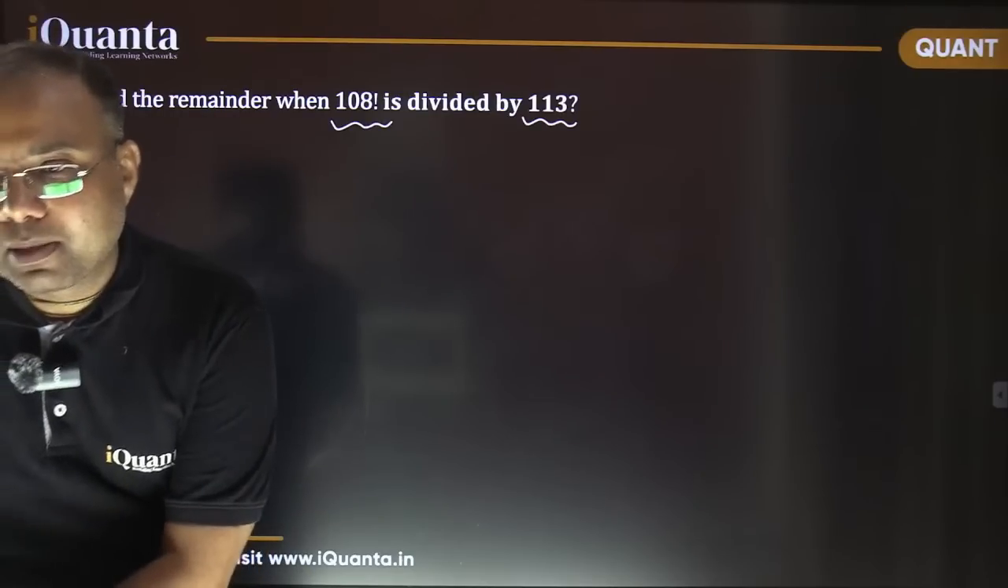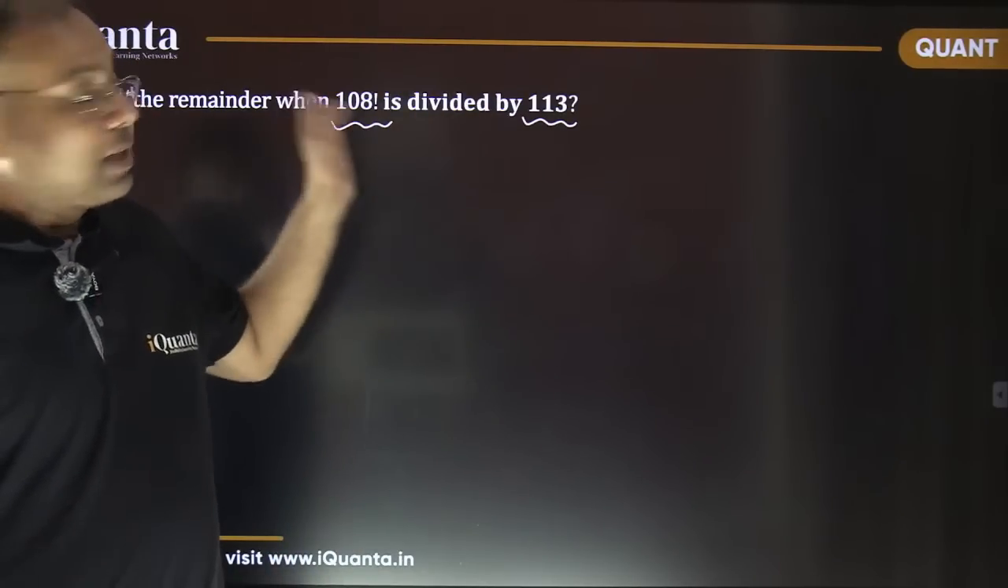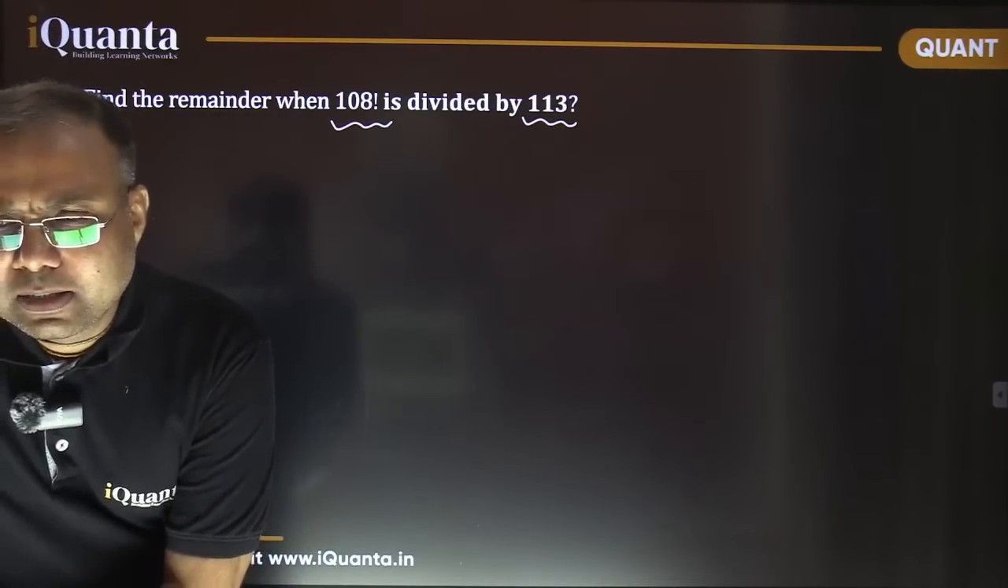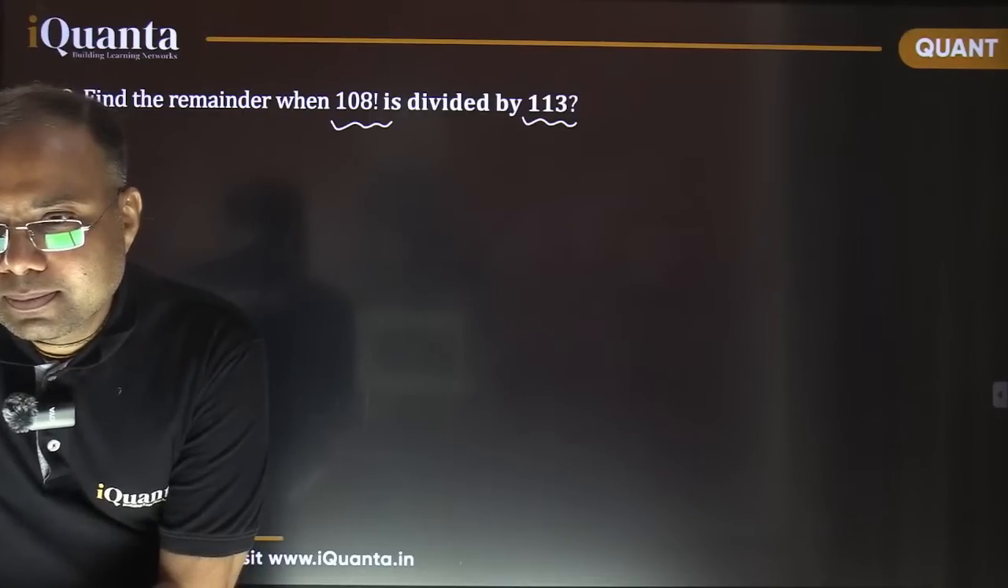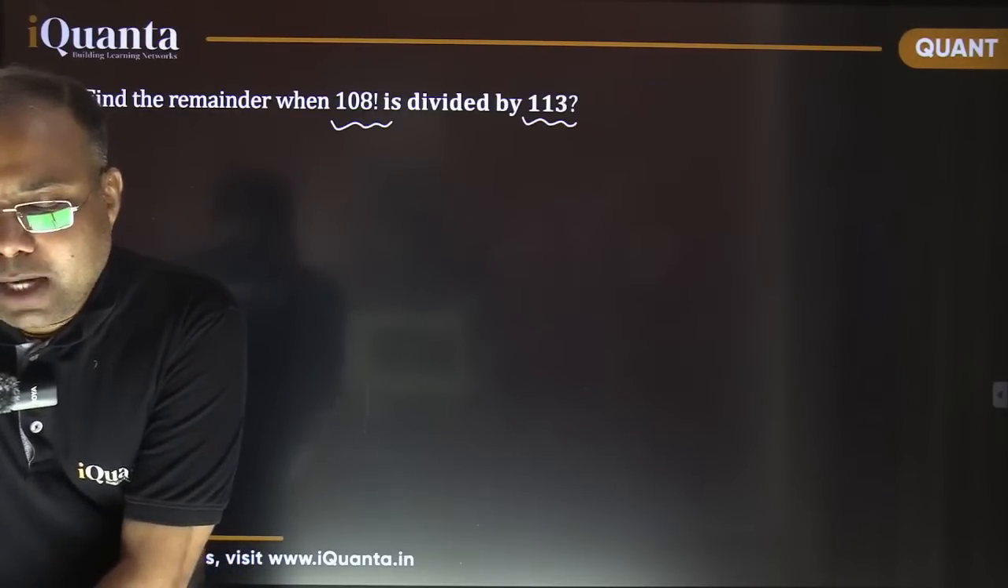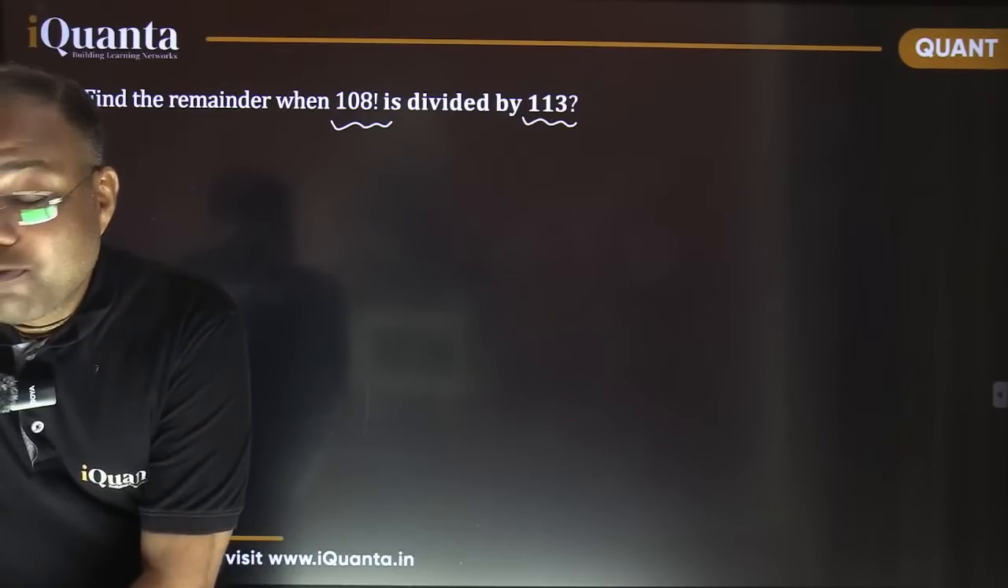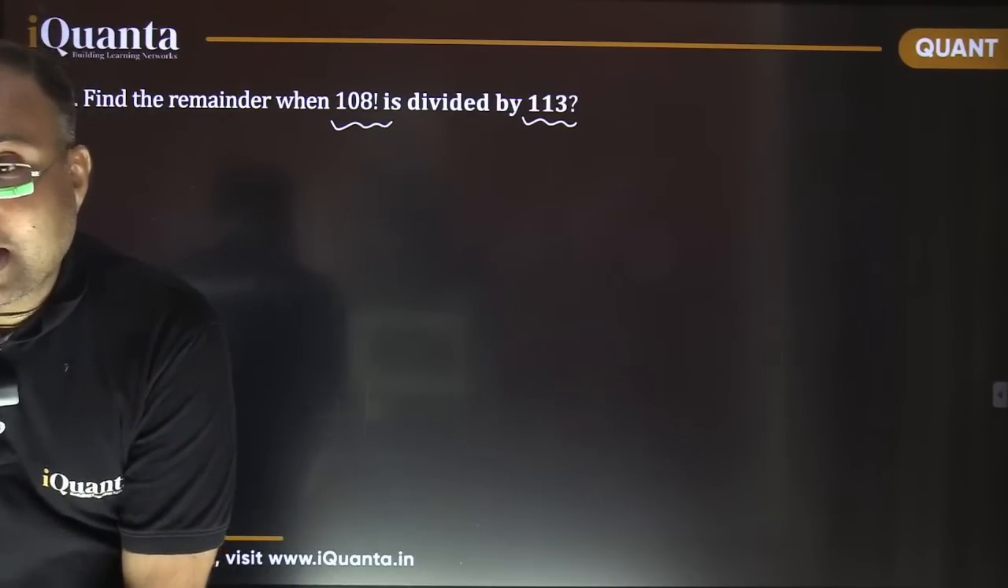Prakhar is saying it's a prime number. And if it is a prime number, then the remainder certainly won't be 0. It is prime. How do you check that? How do you check whether a number is prime or not? We need to check its divisibility up to the square root.